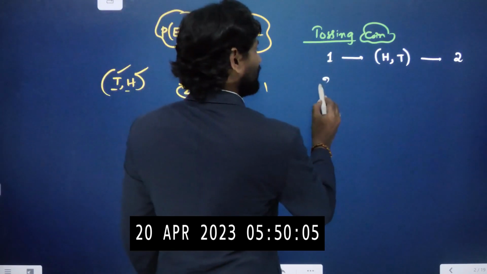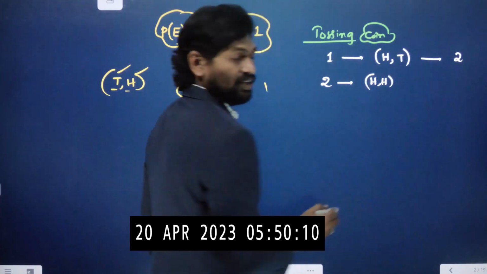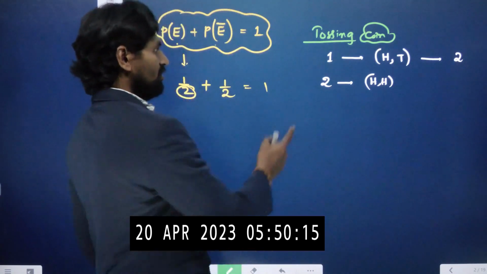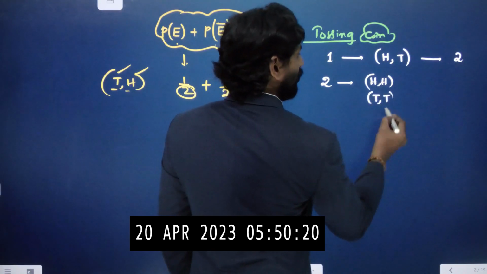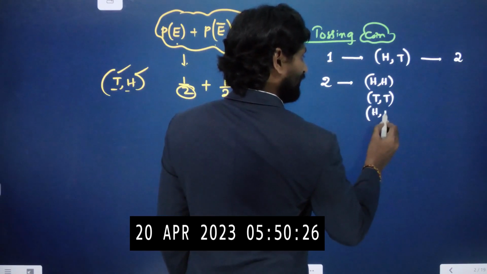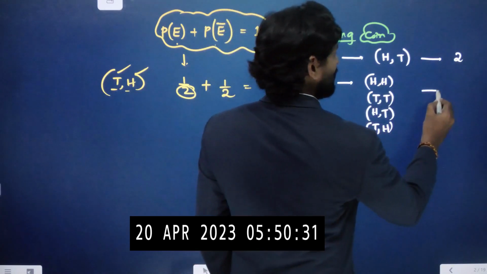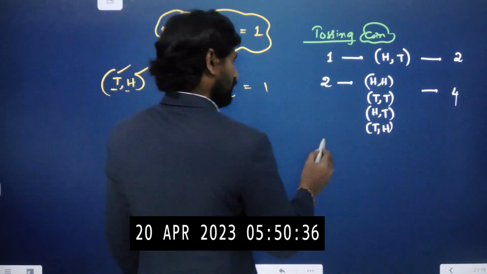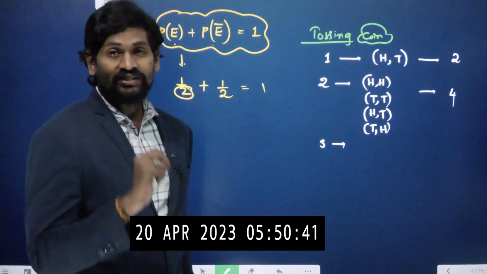Now tossing 2 coins. Both coins can be head. Tossing 2 coins together, both are the same. Okay? So both of them can be head. Both of the coins can show the result as tail. First one head, second one tail, or first one tail, second one head. So total how many chances? 4 chances when 2 coins are tossed.